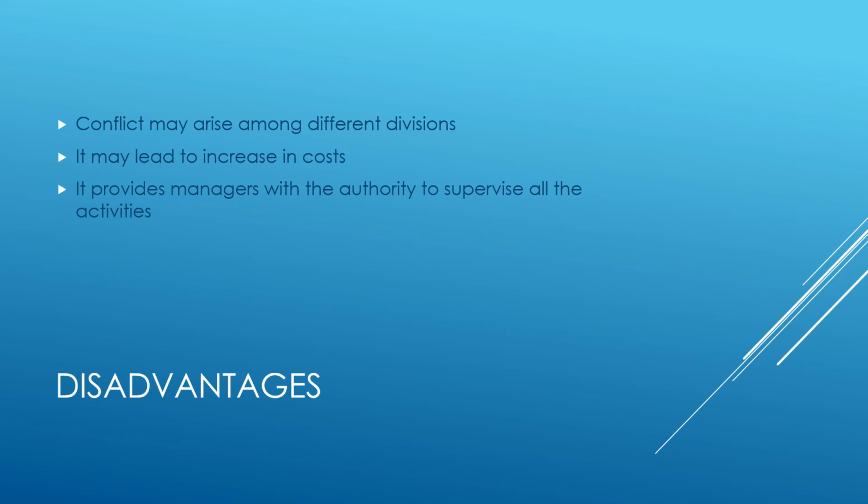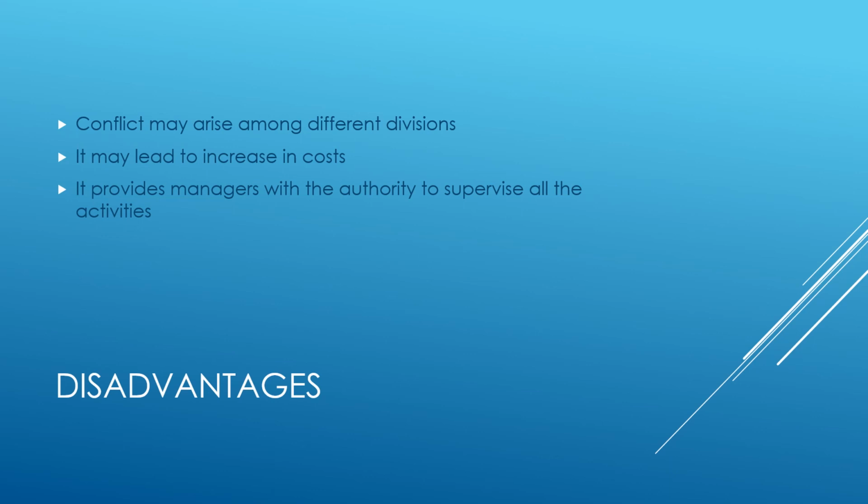Secondly, it may lead to an increase in cost. Definitely, when we talk about introducing one division, one entire unit, this unit is working as a separate autonomous unit, correct? So this is working as one independent unit or an independent division. That is why the cost involved in running divisions or units is definitely high.